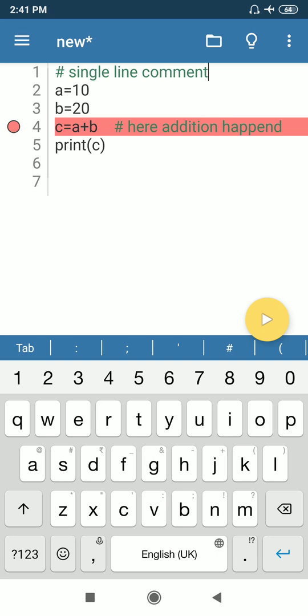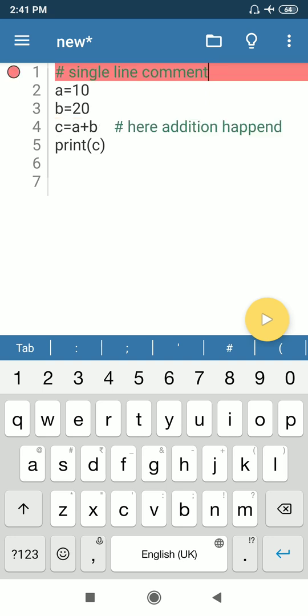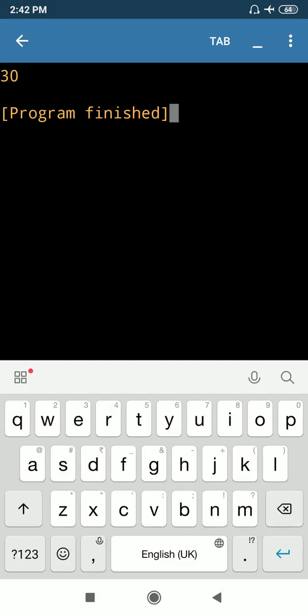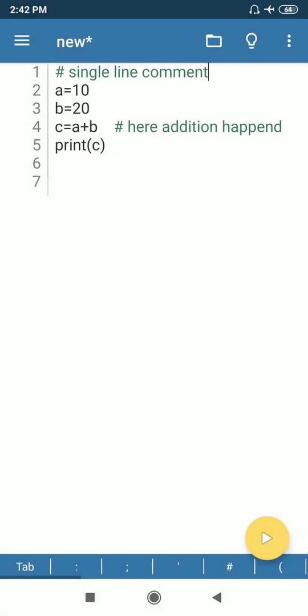Surely no, because the extra part starts with hashtag, and here the extra part, here addition happened, is also written in the form of a comment. Comments can be written in the program, but they should be in proper format. So I'm going to run. No error is there. You can see 30 as output. So here is an example of single line comment.